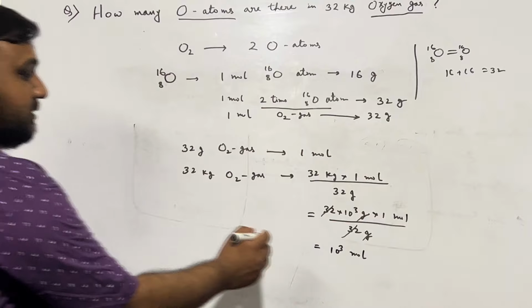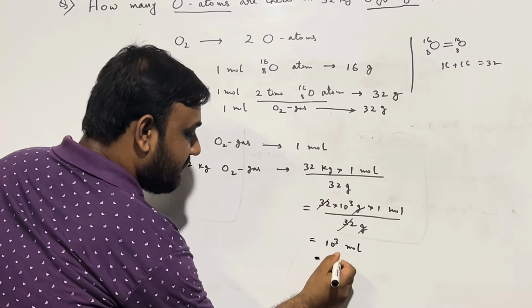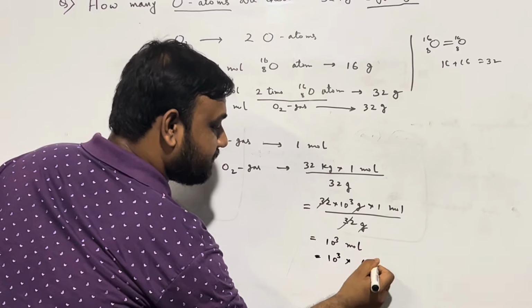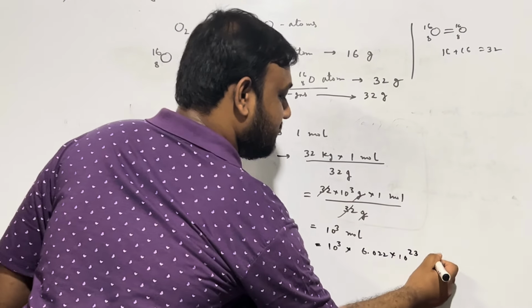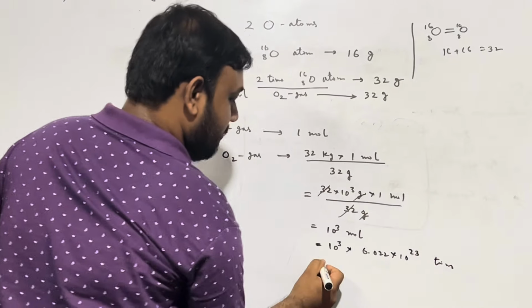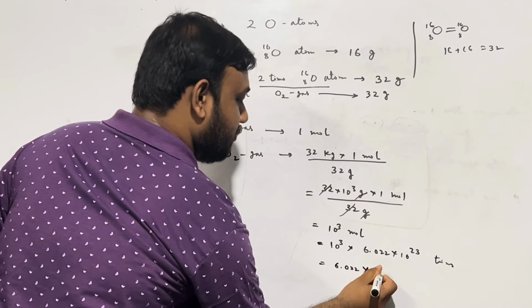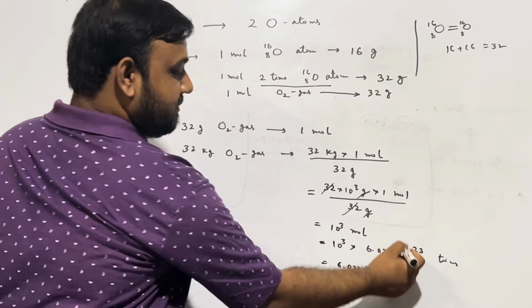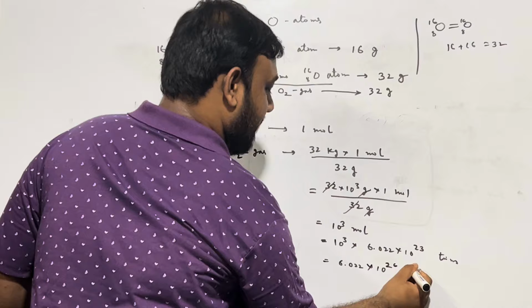That means 10 to the power 3 mole, mole is a number, right? 10 to the power 3 mole is nothing but 10 to the power 3 into 6.022 into 10 to the power 23 times, equal to 6.022 into 10 to the power 26. This many times.